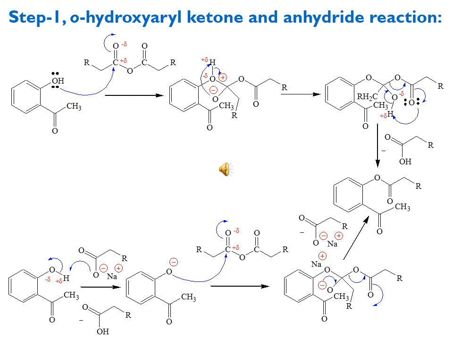Before going to the next step, we should explain that there are two types of lone pair in this 2-hydroxy acetophenone functionality. One type of lone pair is on the oxygen of the hydroxy group, and the other two lone pairs are on the oxygen of the carbonyl of acetophenone. But the attack is from the hydroxy and not from the carbonyl oxygen.